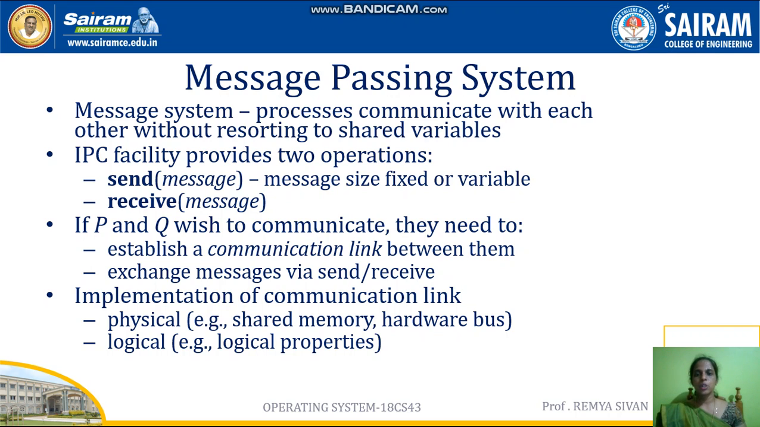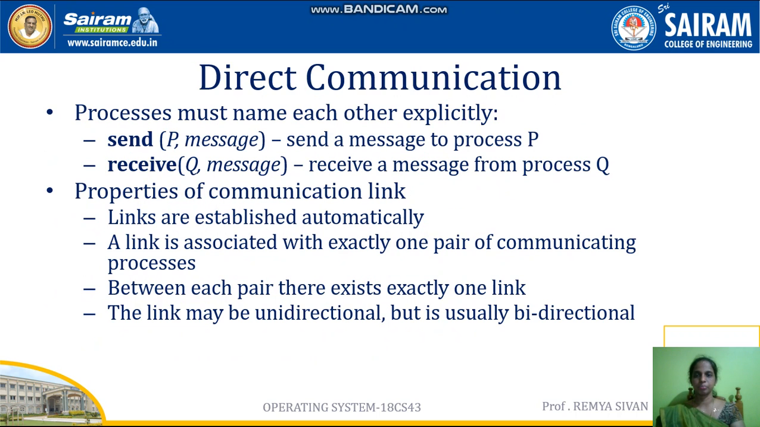If P and Q wish to communicate, they need to establish a communication link first and exchange messages using send and receive. The communication link can be physical, such as shared memory, or logical. There will be two types of communication: direct communication and indirect communication.